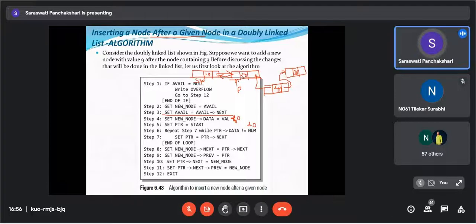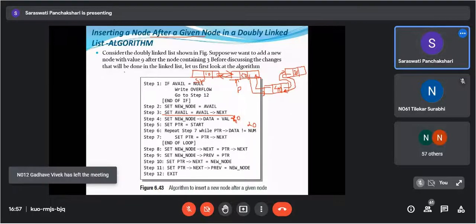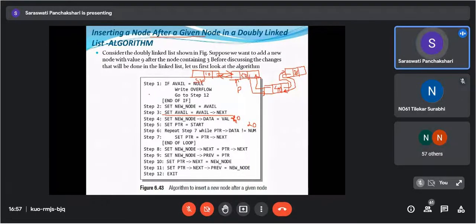Now set PTR of next, this one, is equals to new node. So it will point here, and then set PTR of next of previous, which was 30's previous, is equals to new node, means it will point here. Get it? Yes, ma'am. Okay, in this way you can insert a node after a given node in the doubly linked list.